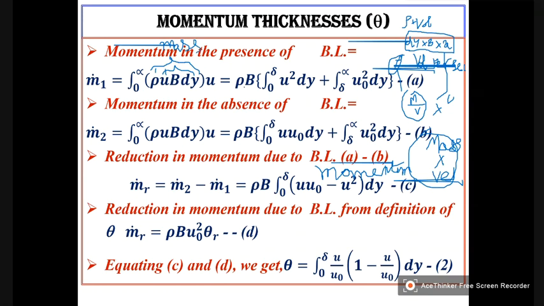And when I multiply this by u, this entire thing is momentum. Now, is this point clear to all of you or not?